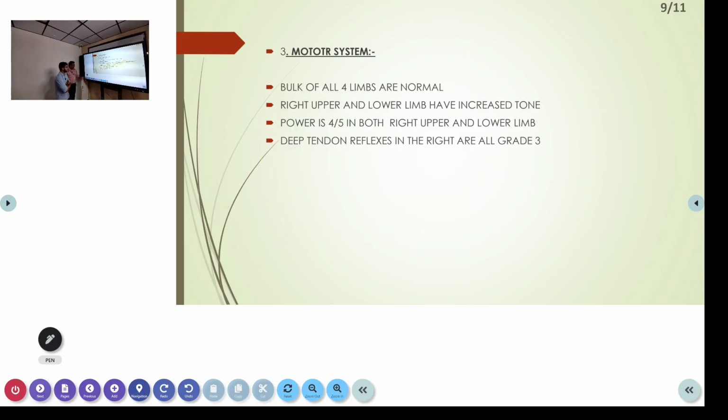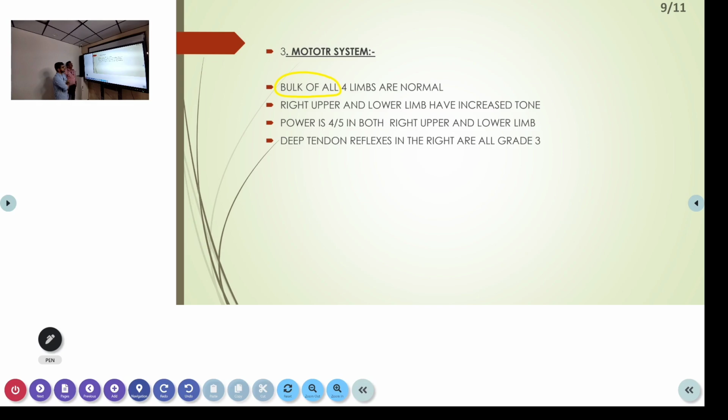Yes, sir. Now looking at the motor system, bulk was measured in all the limbs, in both upper limbs at the mid-arm and mid-forearm. Normally, when you are taking bulk, it has to be from the same distance from the bony point. That's all.